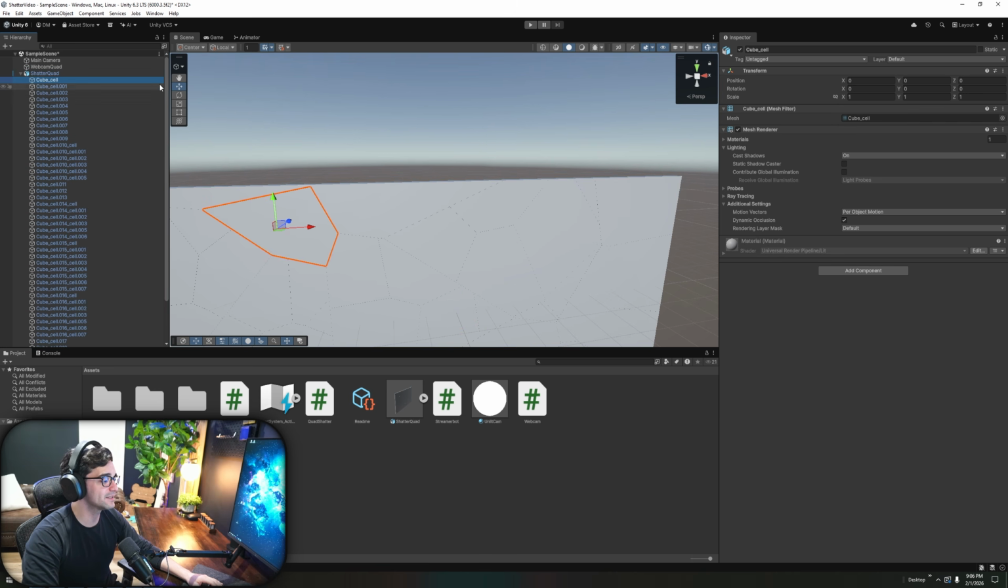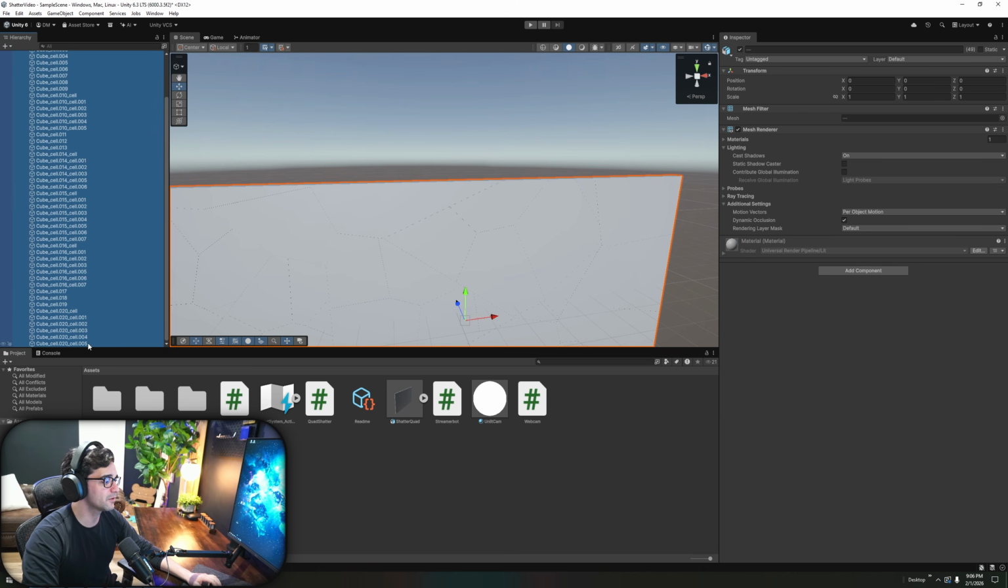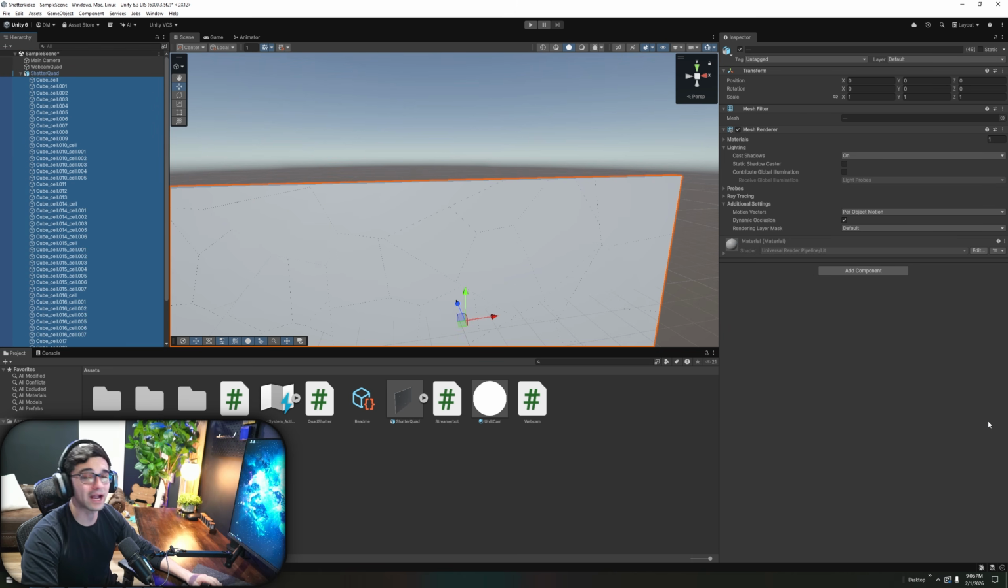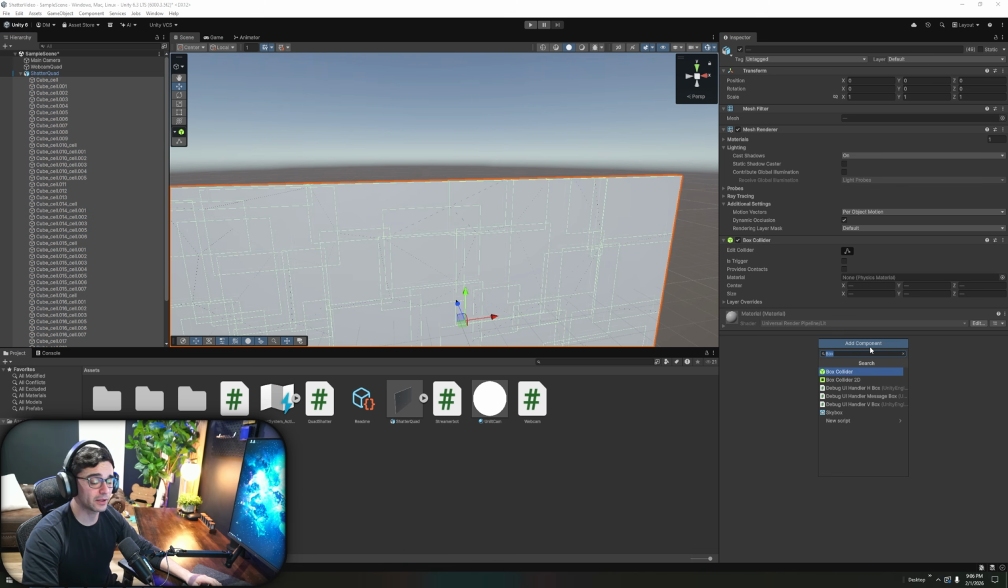So I need you to click on cell top one and go to the bottom and shift click that one so they're all highlighted. That way you're editing all of them at once. From there, I want you to click add component. I want you to click box collider again, but this time I want you to click add component one more time, and I want you to search the word rigid, and we're going to add a rigid body.